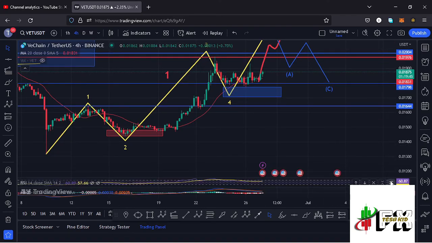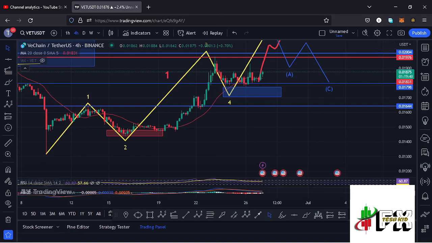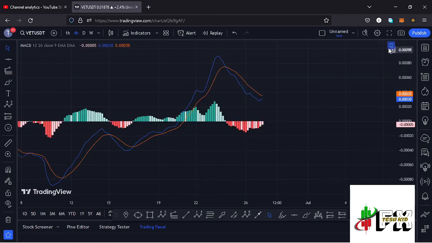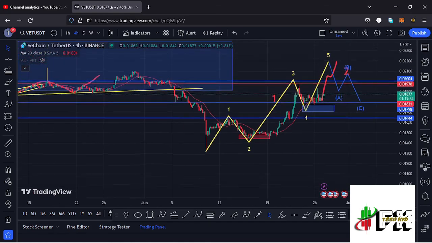Also taking a look at the indicators, on the RSI we are trading at around the 60 mark. On the MACD, we have been able to print a bearish cross. So let's be patient and see how that plays out, and I'll be keeping you updated.